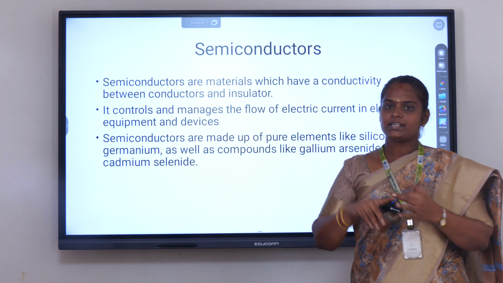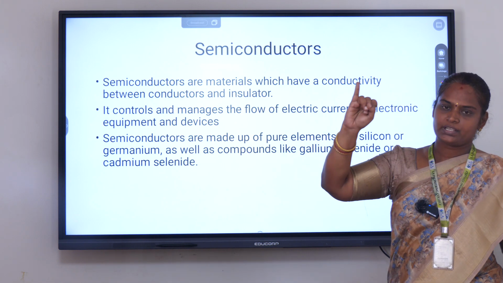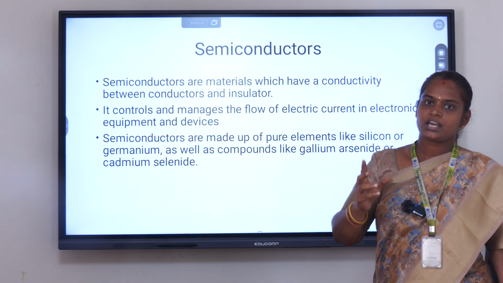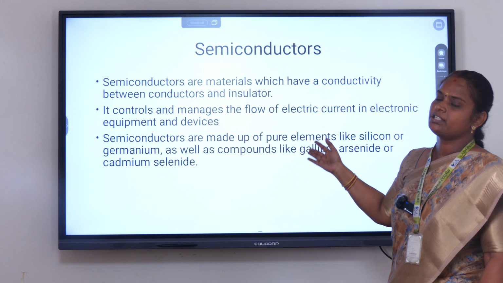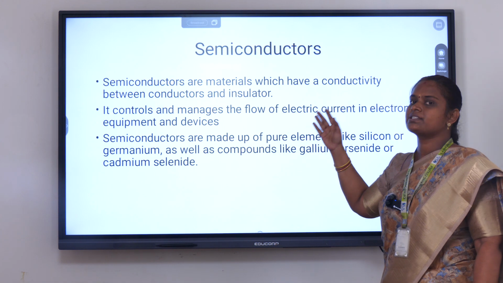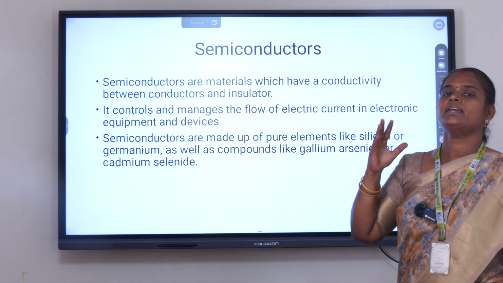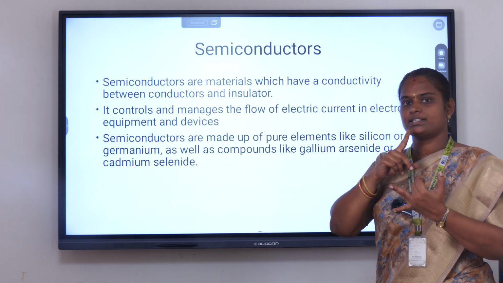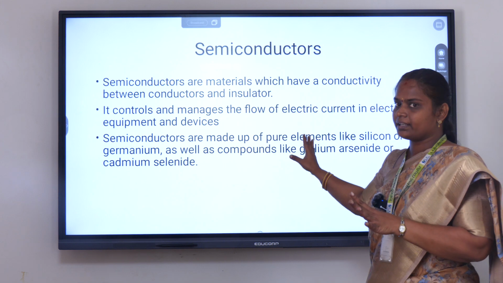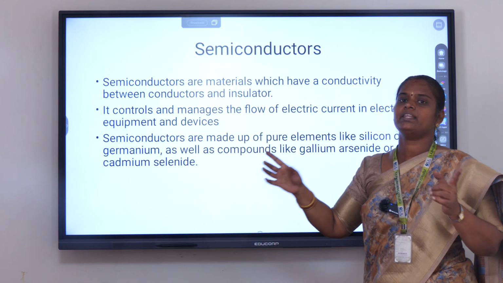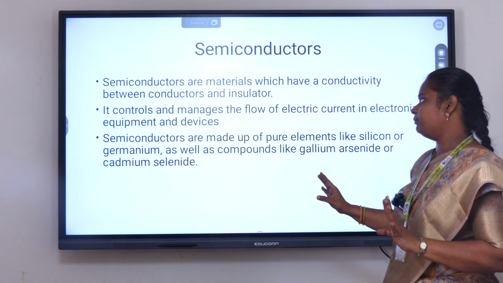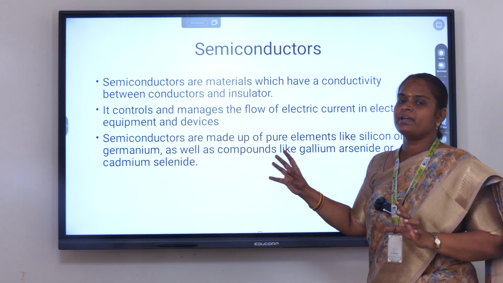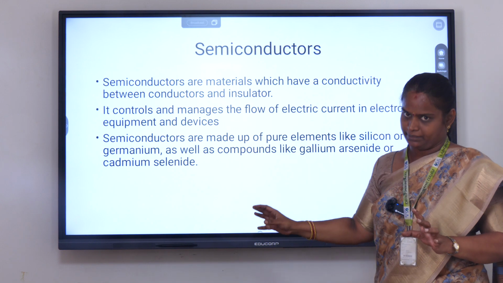So the materials are divided into three types: conductors, insulators and semiconductors. A semiconductor allows the flow of electric current through it, and its conductivity lies between the conductor and the insulator. A conductor allows the flow of electric current. An insulator doesn't allow the flow of electric current. For a semiconductor, the conductivity lies between the conductor and the insulator. The semiconductors are made up of pure elements like silicon and germanium.